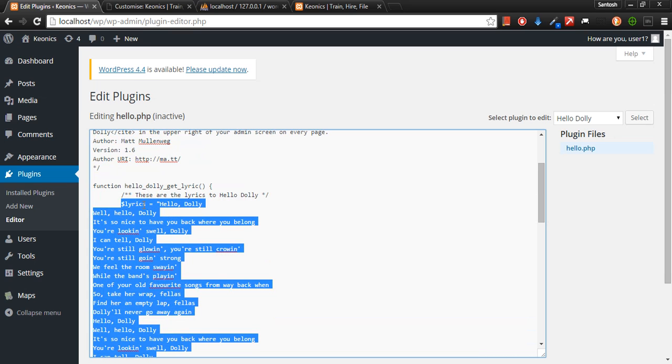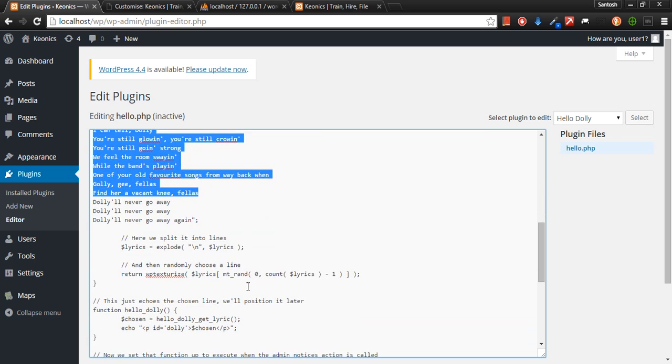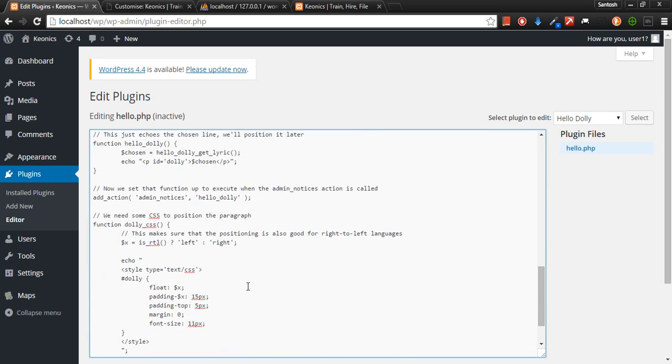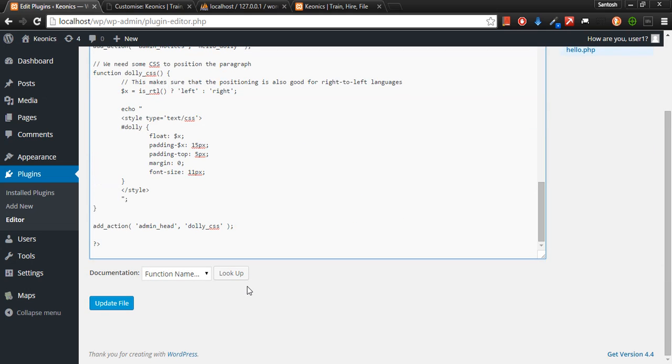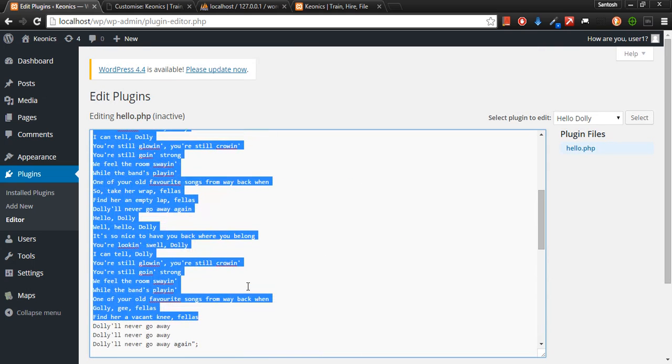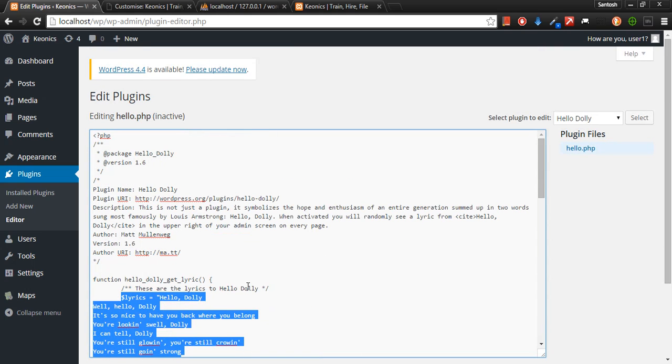This is a variable. This is purely PHP. See, function hello Dolly. Then CSS, I think. Yeah, style CSS is there. So you can code it like that, the CSS directly we can add to PHP.